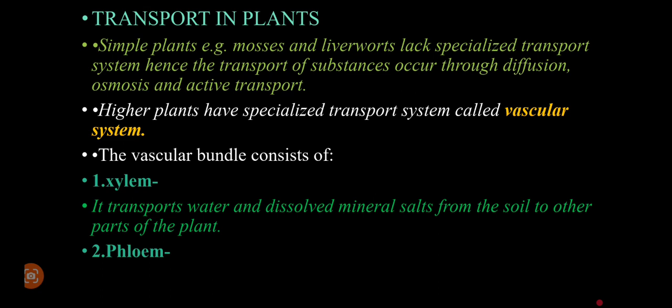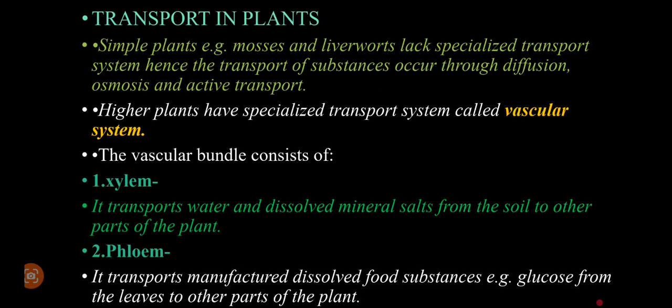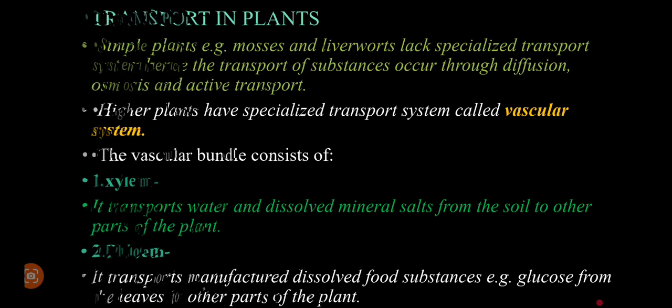Number two, we have the phloem. This one will transport manufactured but dissolved food substances, for example glucose, from the leaves to other parts of the plant. Remember, this is the point of manufacture or synthesis. In most cases, plants, when they make their own food, are going to manufacture it in the leaves and maybe other parts which are green, but then the transportation of this is translocation. Actually, when we talk about phloem, we are going to talk about a process in the near future called translocation. So that is about the vascular system.